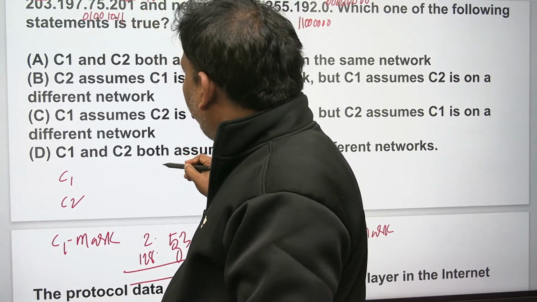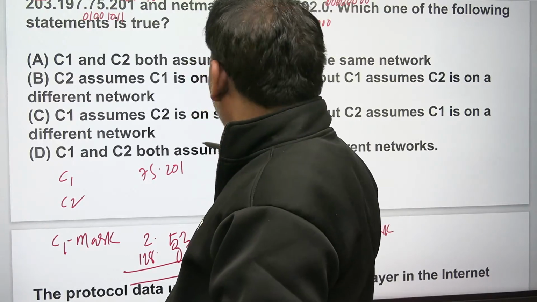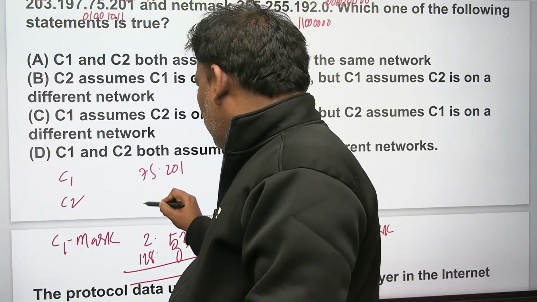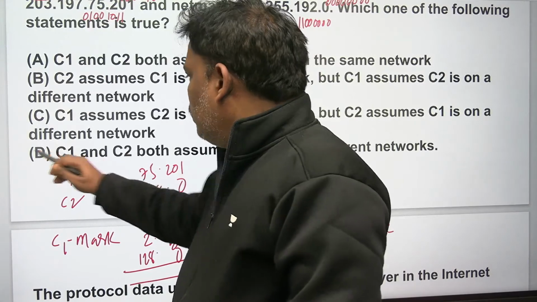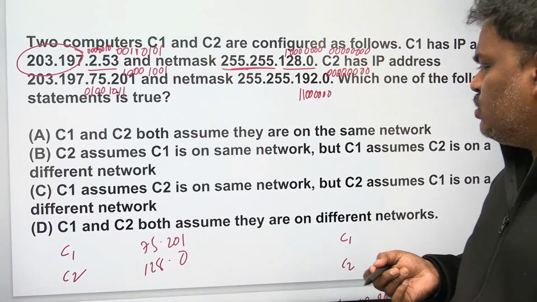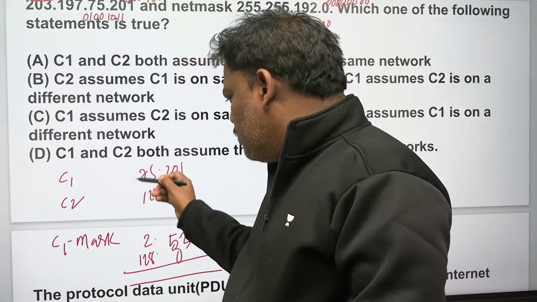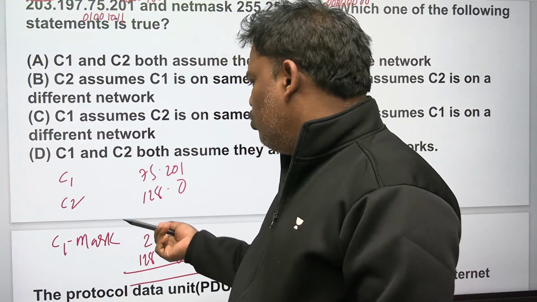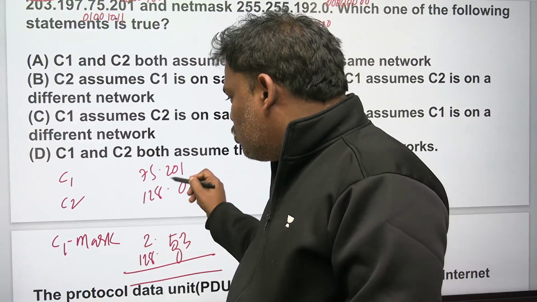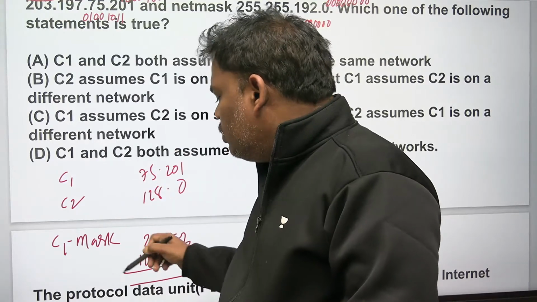If you observe, 75.201. What about mask? Same mask, 128.0. If you want, you can check. First C1 mask is 128.0. With the same mask, because the first 2 bytes are normal, no need to bother. So the last 2 bytes of C2, with the C1 mask, C1, C2, do AND operation.